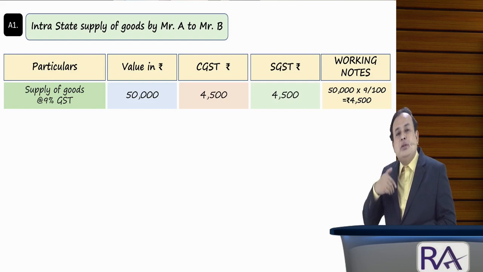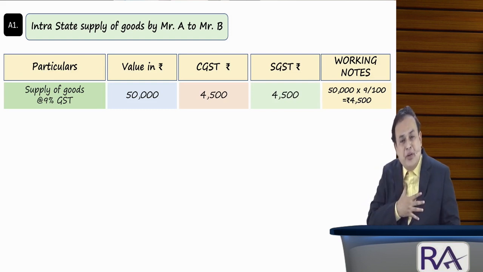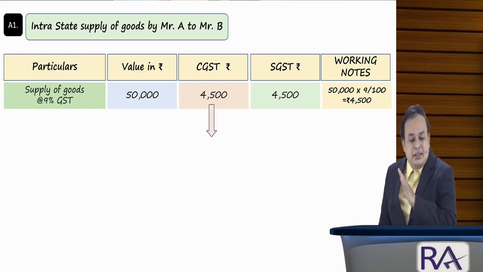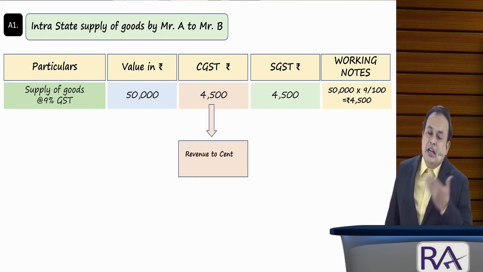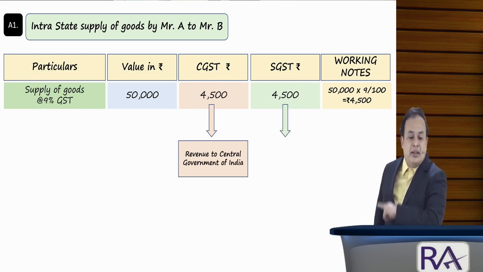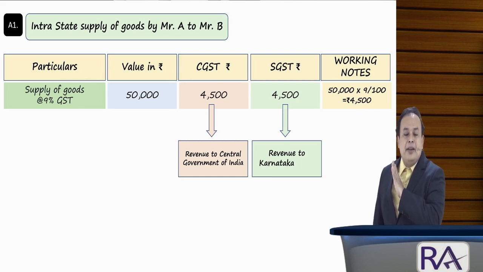CGST, Central Goods and Service Tax, revenue of the Government of India. SGST, State Goods and Service Tax, revenue of the Karnataka State. CGST, revenue of the Government of India. SGST, revenue of the Karnataka State. Is it clear? Now,